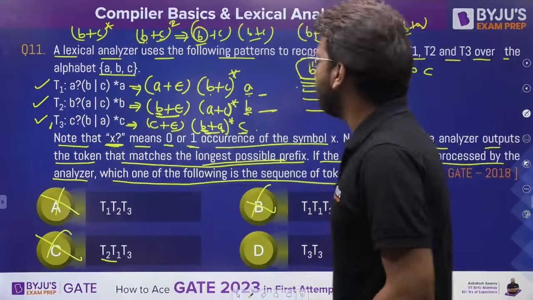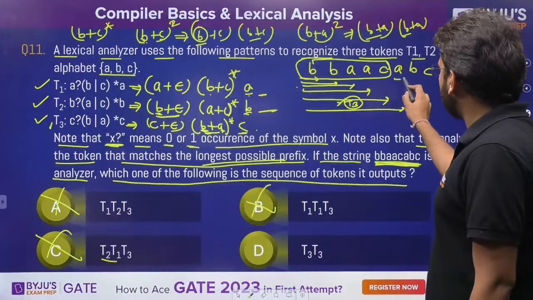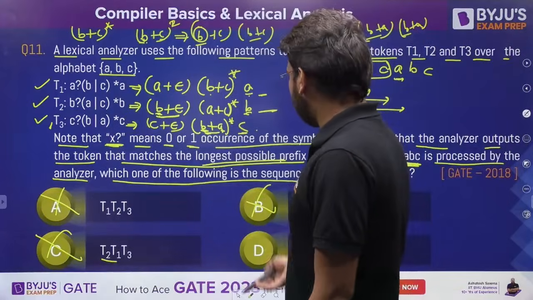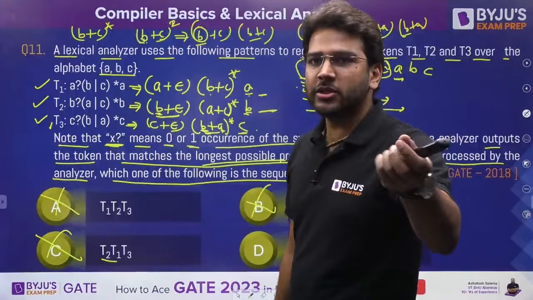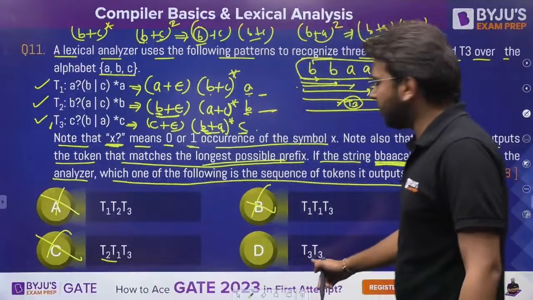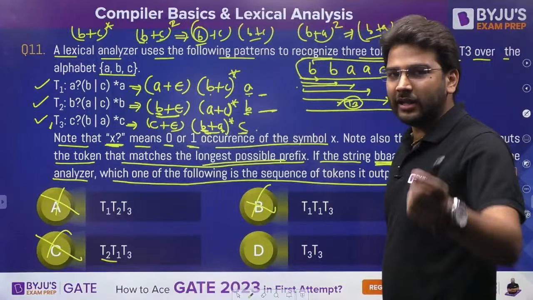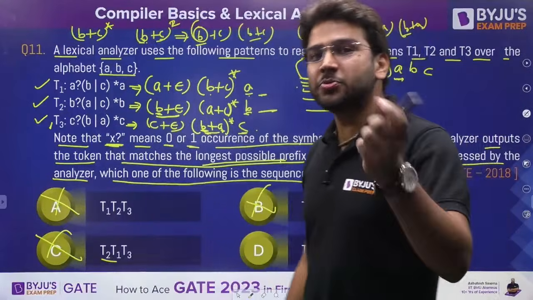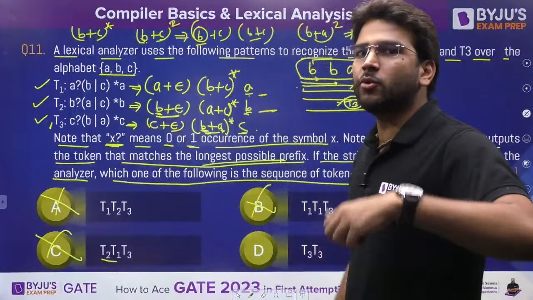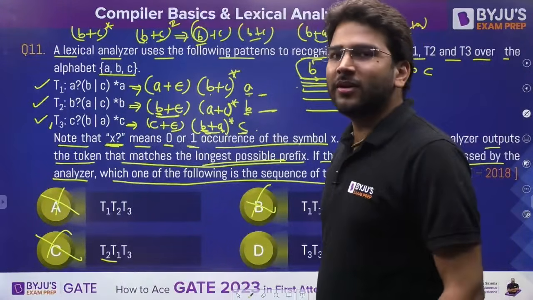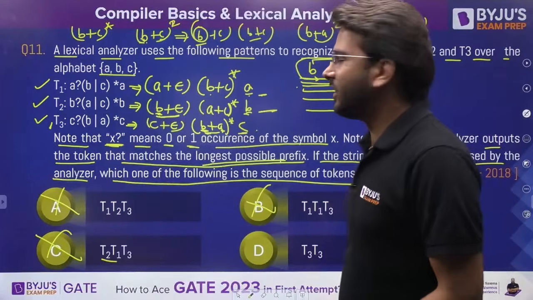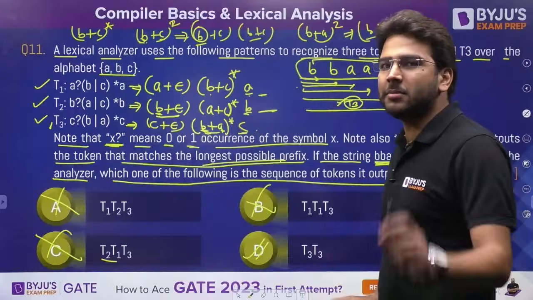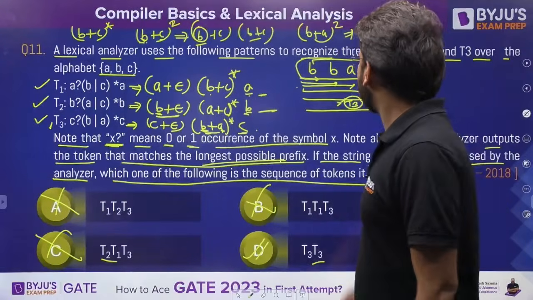Is it clear so far? Now what about this one? Again it is going to start with A. Now after T3 you can eliminate the options. You can clearly answer this question that D is going to be the answer. Right, in the exam you will not take that much time. Here I am explaining the concept, right? If suppose options are not given to you, then you have to find that as well. But here we have eliminated 3 options. Obviously D is going to be the answer, but let's see how we are getting T3 here.